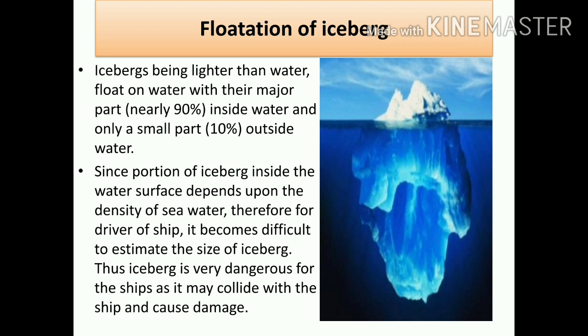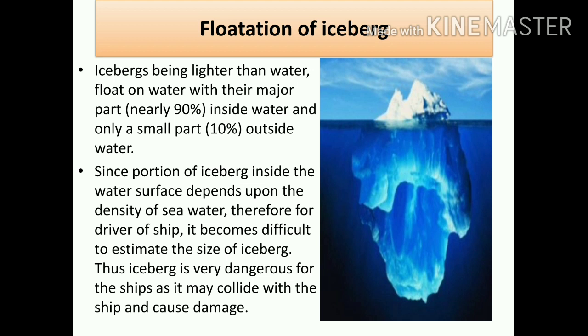Since a large portion of the iceberg is below the water surface, depending upon the density of the sea, it is very difficult for the navigators of a ship to estimate the size of the iceberg. You might have heard of the Titanic. The Titanic had a collision with an iceberg. Why did that happen?